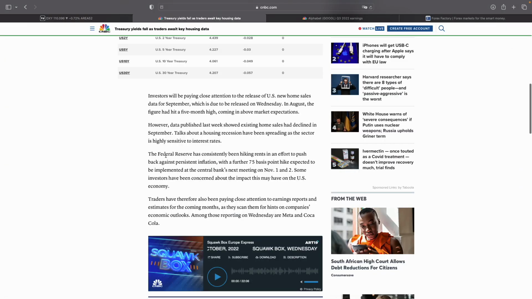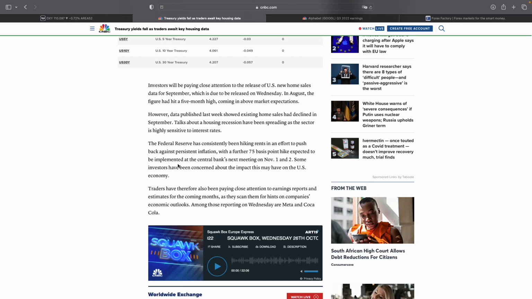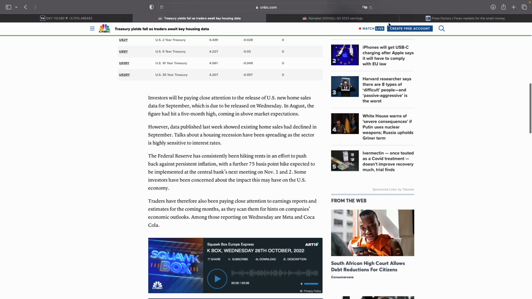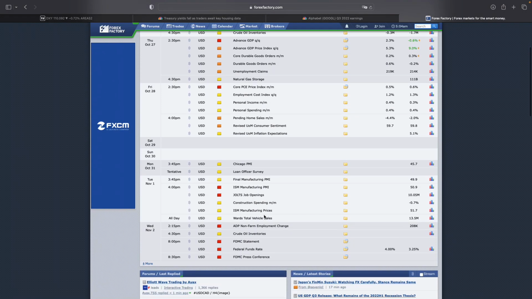It says here the Federal Reserve has constantly been hiking rates in an effort to push back against persistent inflation, with a further 0.75 basis point hike due on the 2nd of November, taking it from 3.25 to 4% there as well.